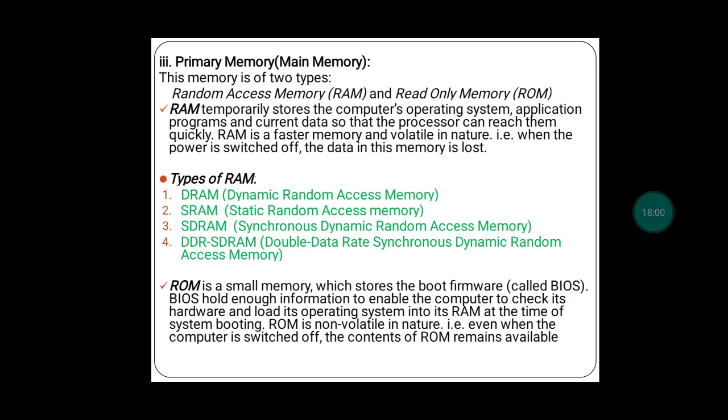Okay, so now moving on to the next memory, that is ROM. ROM is comparatively smaller and it stores the boot firmware called BIOS. We saw BIOS, right? It was one of the components of the motherboard. It holds the instructions or the software to check whether the hardware devices attached to the computer system are functioning properly or not. Those instructions are stored on the memory called ROM. So ROM is a small memory which stores the boot firmware called BIOS.